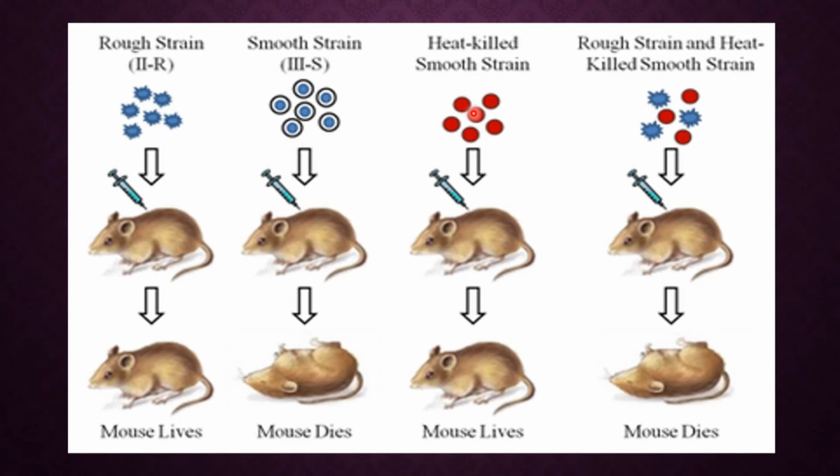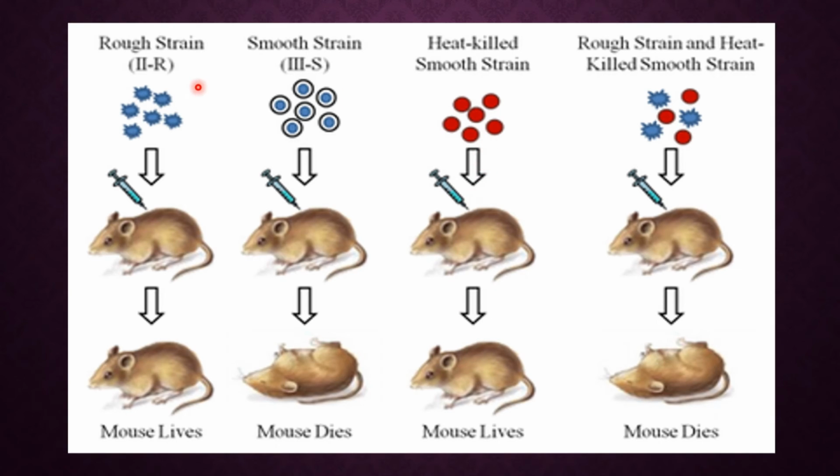He heated it, meaning he killed the S type smooth bacteria, and he injected that heat killed S type bacteria into the body of mice. What he found was that there was no occurrence of pneumonia and the mice remained healthy.